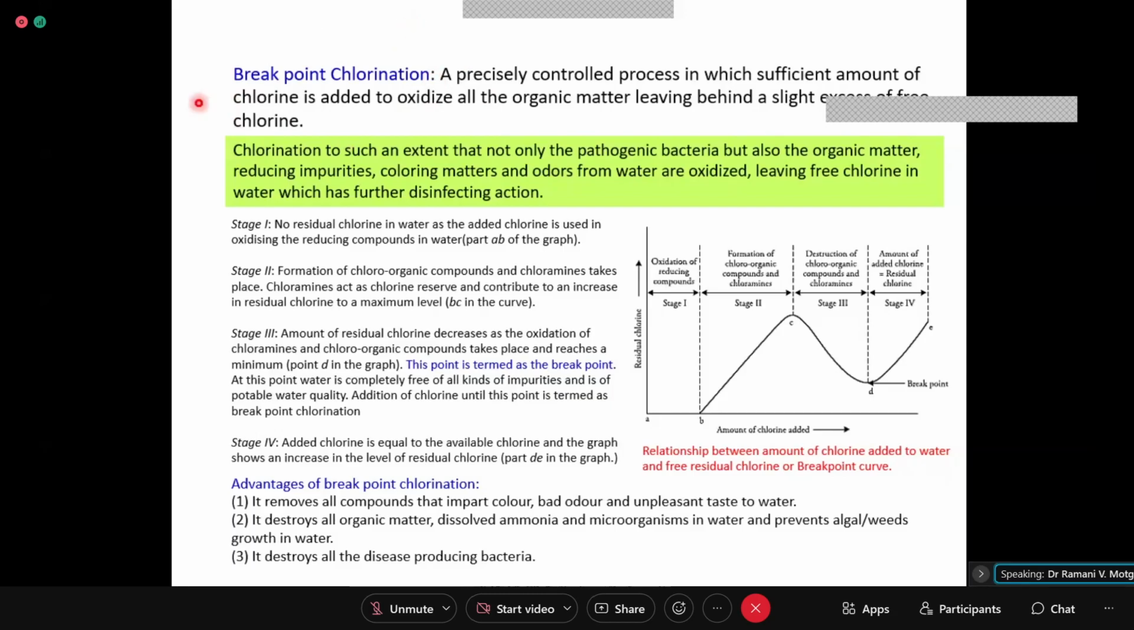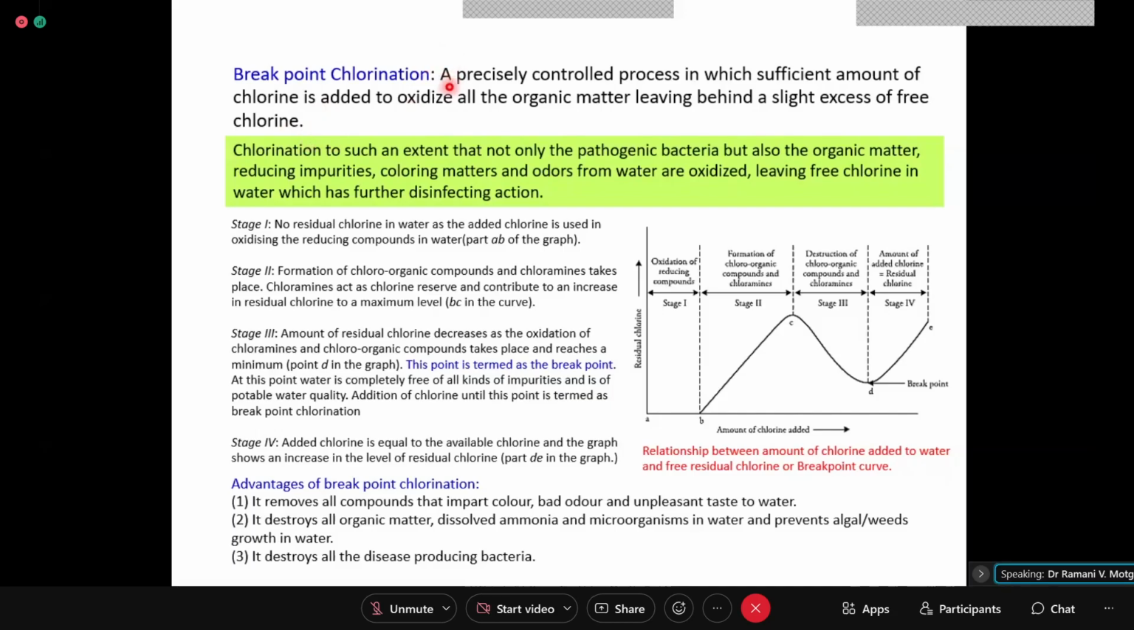Now, what is breakpoint chlorination? Breakpoint chlorination is defined as a precisely controlled process, in which a sufficient amount of chlorine or chlorinating agent is added to oxidize all the organic matter, leaving behind a slight excess of free chlorine. This definition, if asked, should be written as it is.